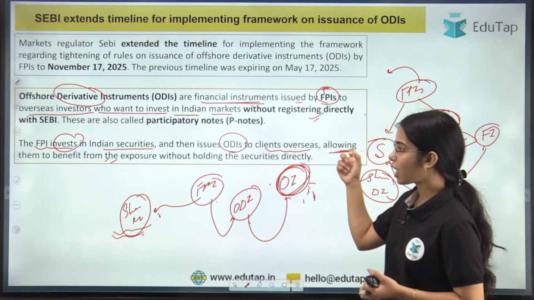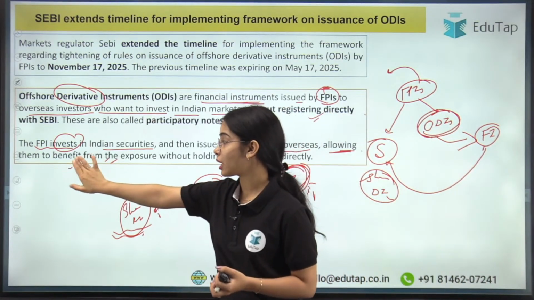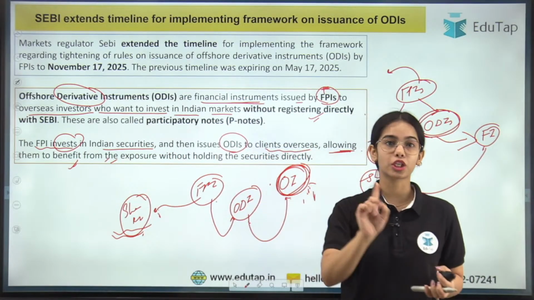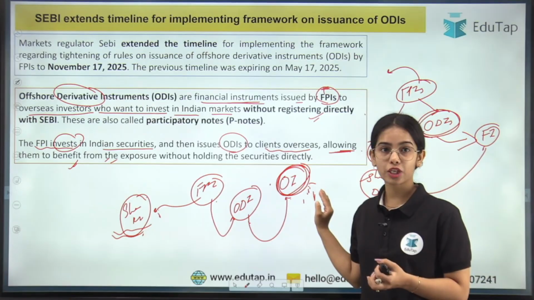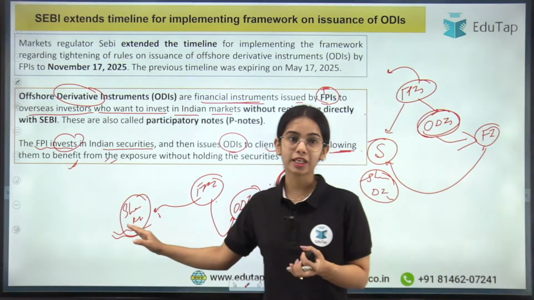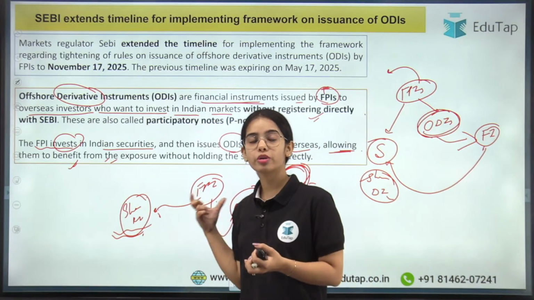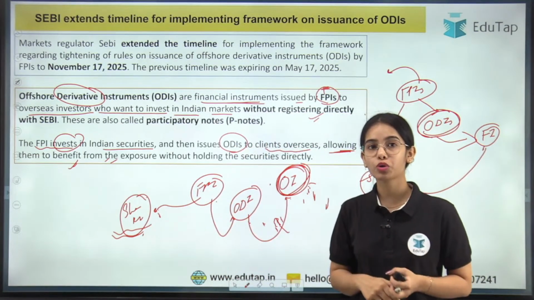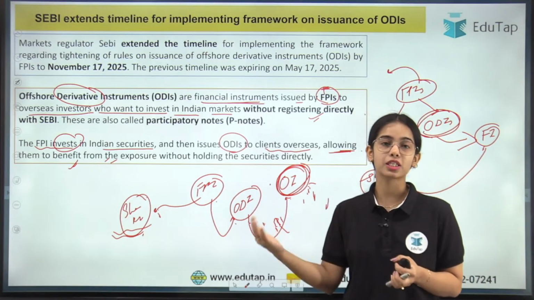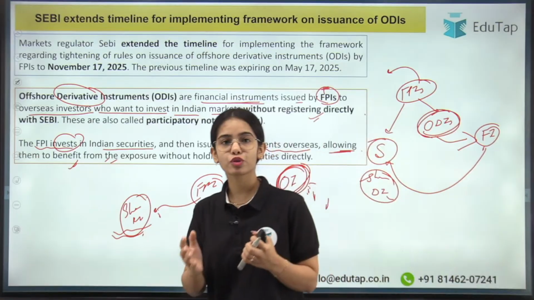Okay, so it allows them to benefit. It allows the overseas investor to benefit from the exposure without holding the securities directly. So they are not holding the securities directly, they are holding the offshore derivative instrument that has the underlying unit, that is the shares owned by the FPI. Now why will the FPI want to sell the ODIs? Because with the ODIs, the FPI also gets some fees, some benefit. Any confusion in the ODIs?